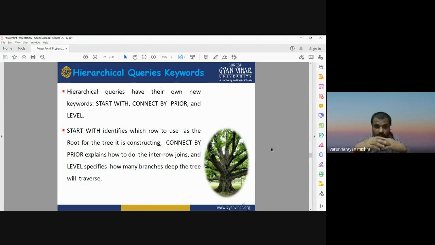After finding the root, now you have to check how different information of the same table is interconnected with each other. That is inter-row join, that is self join. How different information in the rows is connected with each other, that is a self join. And level specifies how many branches you need to cover the entire information in that table. Start with, connect by prior, and level are three important keywords and can be used for creating any kind of hierarchical query or hierarchical tree structure.